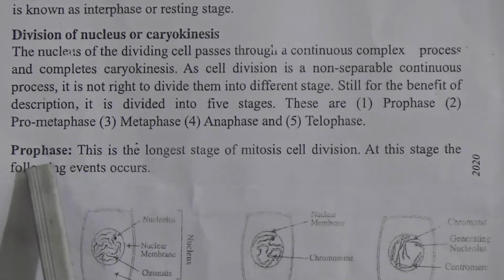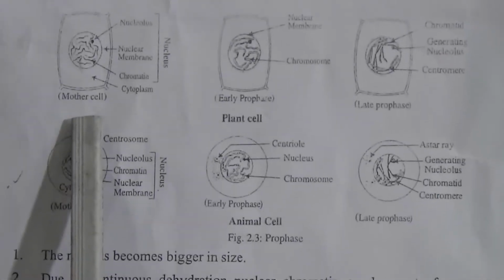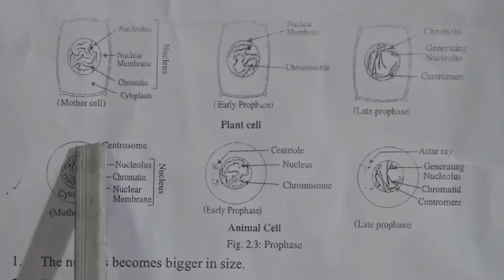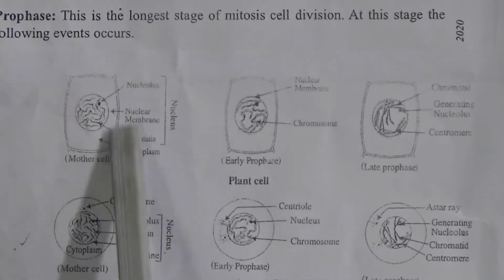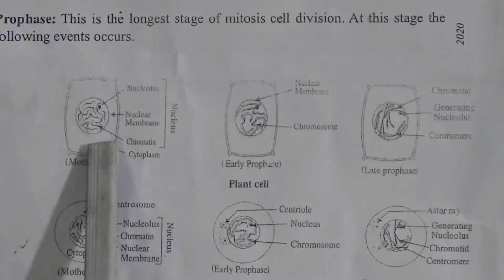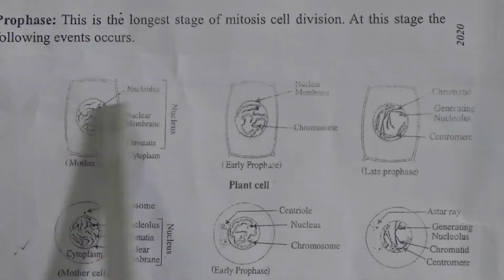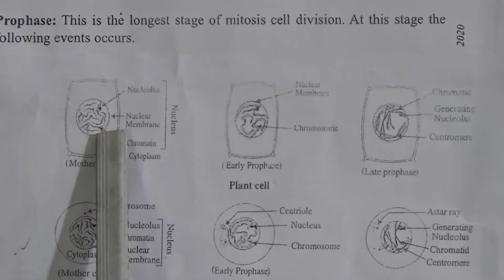Prophase is the longest phase in mitotic cell division. Cell division starts from the mother cell. Normally the cytoplasmic organelles are present in the cell, but that division occurs later. At first we will discuss nuclear division.